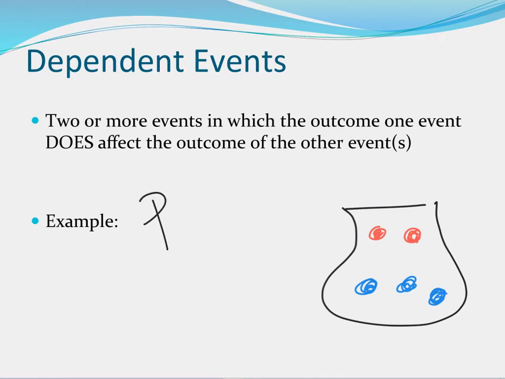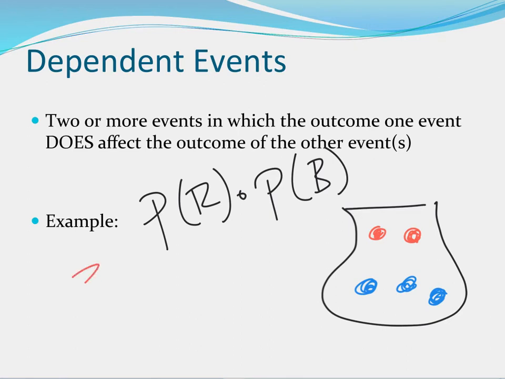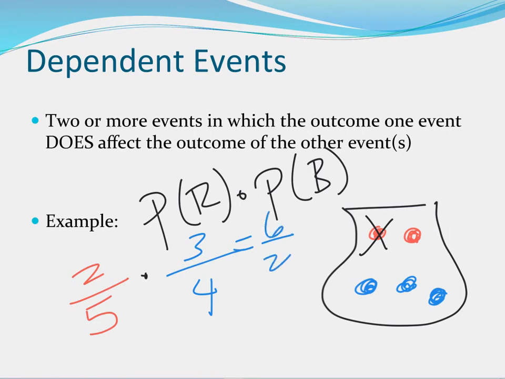So if I said I want the probability of getting red, and then the probability of getting blue, but let's say I don't replace the red. So I've got 2 out of the 5 total that are red. And again, I don't replace it. I pull it out, let's say I get what I want, and you always assume you get what you want. And then the probability of getting a blue, well, this time there's only 4 of them in there, and 3 of those are blue. And then we multiply those, so we have 6/20, which reduces to 3/10.